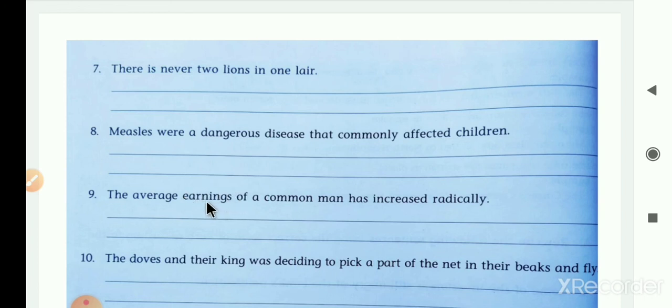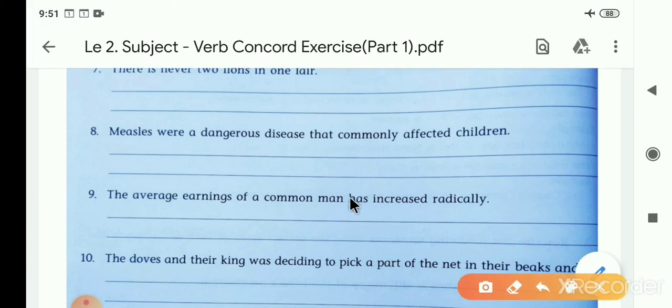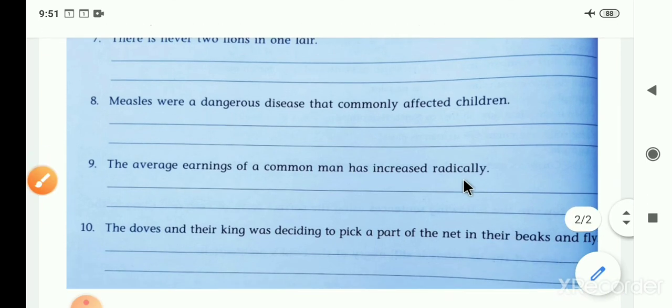According to earnings, we have to put a verb here, but earnings is in a plural form, and here the verb is used in a singular form. So what we have to change here? We have to change the verb has. Instead of has, we have to put have here. So now the finalized sentence becomes: The average earnings of a common man have increased radically. Can you understand now? Now 10th sentence.